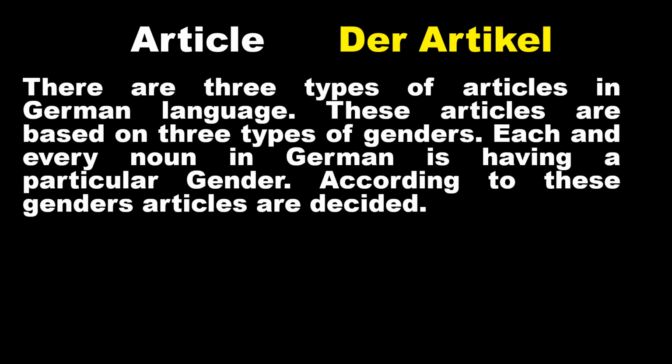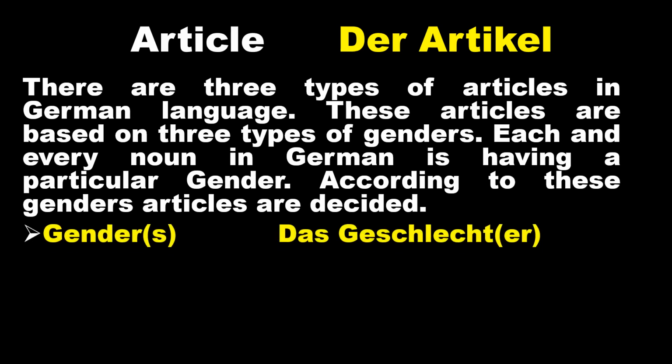Before going ahead, let's understand what articles are. There are three types of articles in the German language. It's just like the Sanskrit language. It is said that Sanskrit is the mother of all languages, so if you have studied Sanskrit, it's very easy for you to understand. These articles are based on three types of genders. Each and every noun in German has a particular gender, and according to these genders, articles are decided.